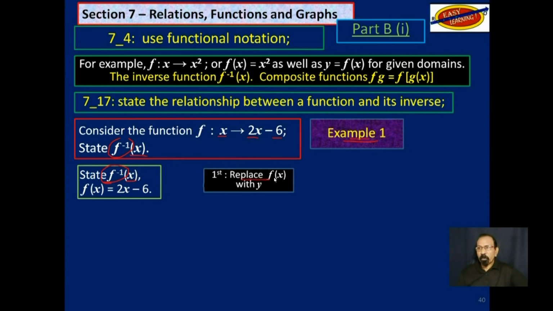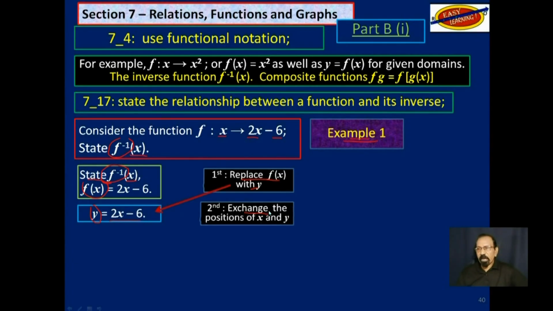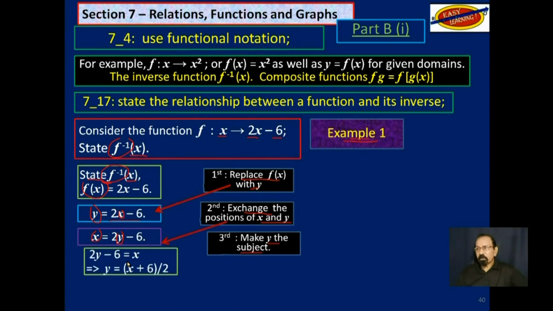First, we will replace f of x with y, so that f of x now becomes y. The rest remains the same. Secondly, we will exchange x and y. Where you have x, we'll put y, and where you have y, we'll put x. So that y becomes x, and this x becomes y. Thirdly, we will make y the subject of the formula. So we rearrange this equation to make y the subject. And to do that, we get y is equal to this.